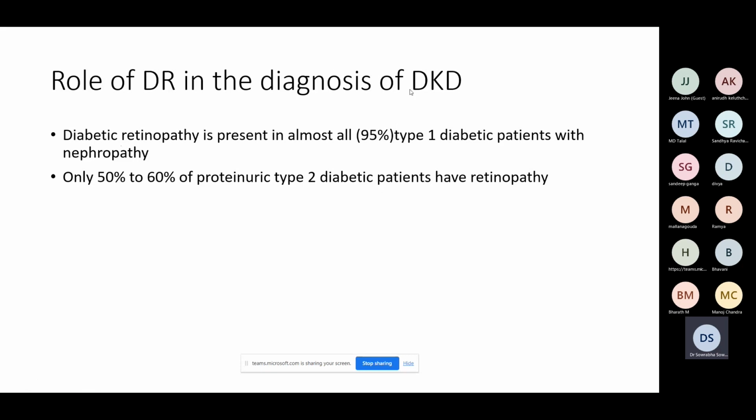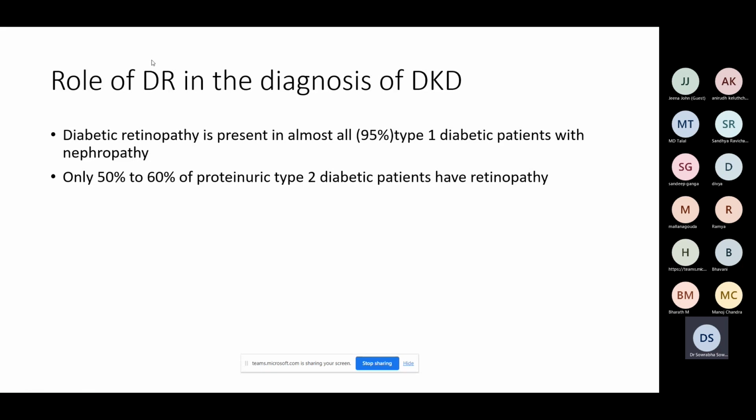What happens in type 2 diabetes? The concordance is still there. The predictive value you can still have. If you are suspecting diabetic nephropathy, 50 to 60% of those patients will also have diabetic retinopathy, but 40% may still not have. But if you have, it is supportive of your diagnosis that this is diabetic kidney disease.